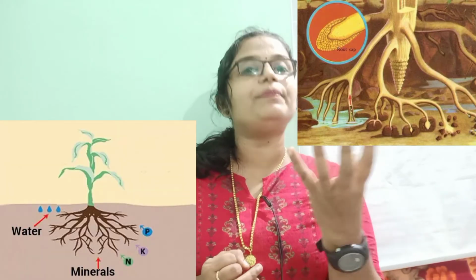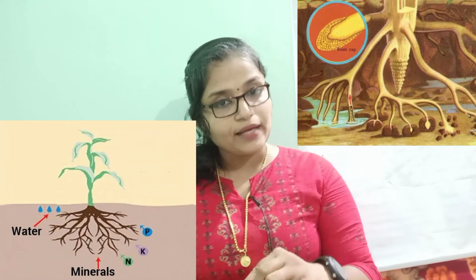And the second one is water and minerals. From where are the water and minerals available? Yes, we know it is in the soil, right? Yes. So the roots absorb the water and minerals from the soil. From the roots they reach the stem and from the stem they reach the leaves. So this is the way water and minerals move from the soil to the leaves. Clear? Special vessels are ready for conducting all these substances, so that they will reach the leaves.